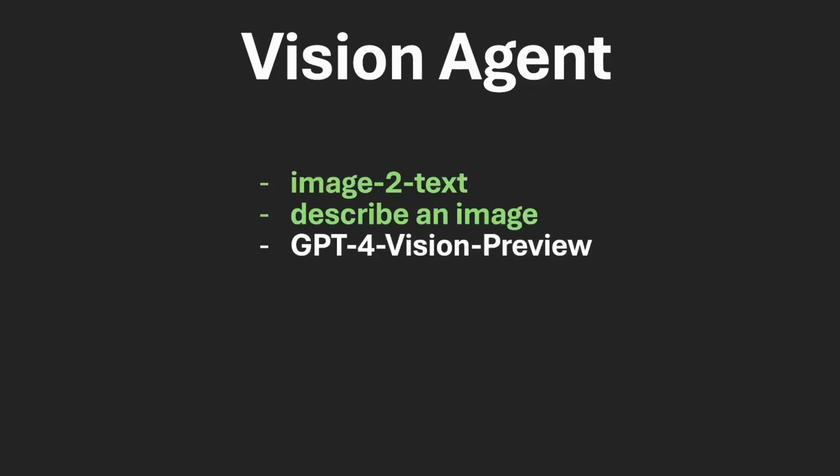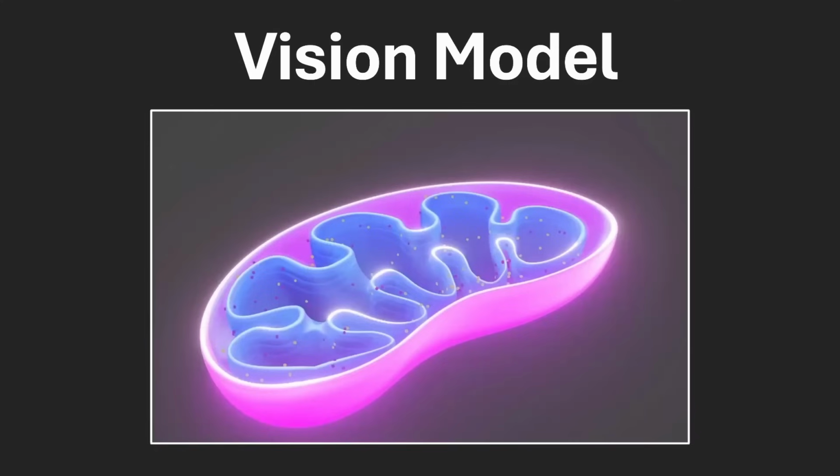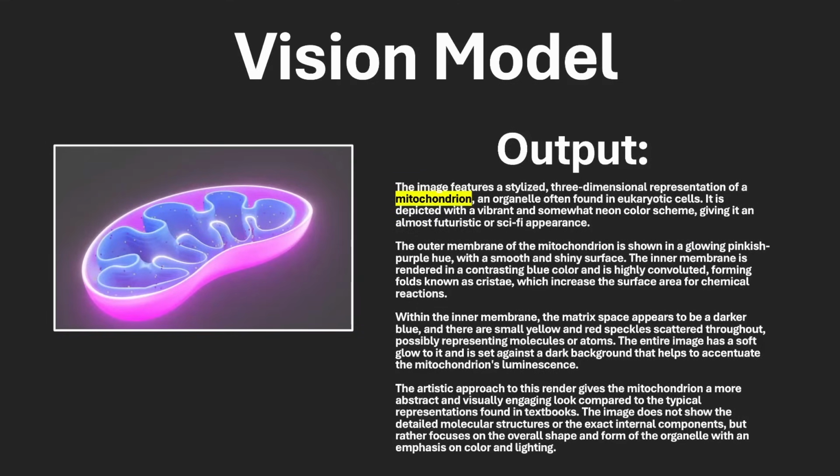All right, let's switch gears a little bit and talk about something more fun to experiment with. This is going to be a vision agent. What is this? Well, it's basically a vision model or an image-to-text model that can take an image and then describe it. For instance, if we have this image, which is just something I got online and it's a mitochondria, I believe, we can ask the model to describe it. The model we're going to use is the GPT vision model. And when we ask it to describe it, we get this output. So let's code this with Autogen and see how it works.